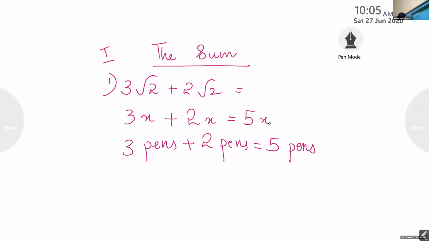Like the same operation in 3 root 2 and 2 root 2. The same thing. 5 root 2. 5 root 2 is the answer. Very good. Answer is 5 root 2. Clear? Yes, ma'am. Okay.